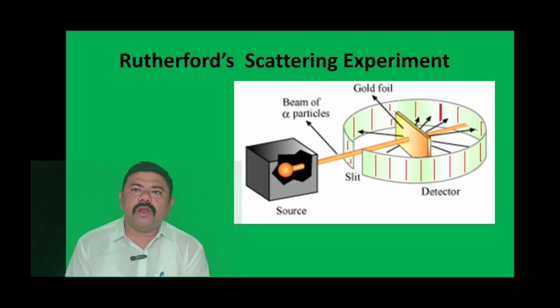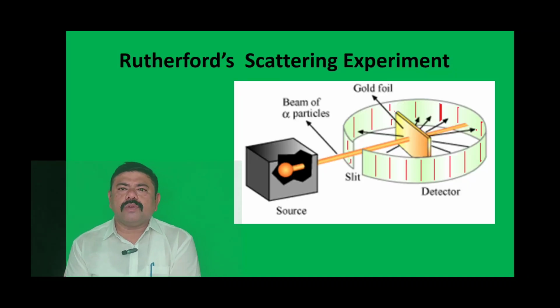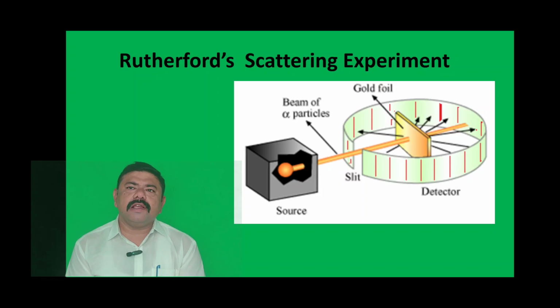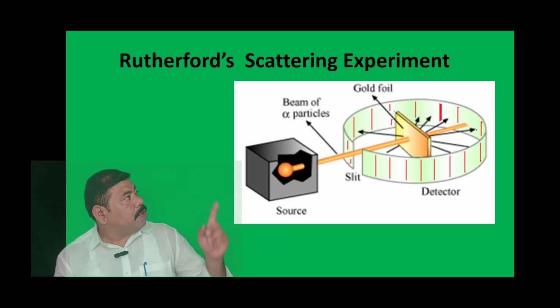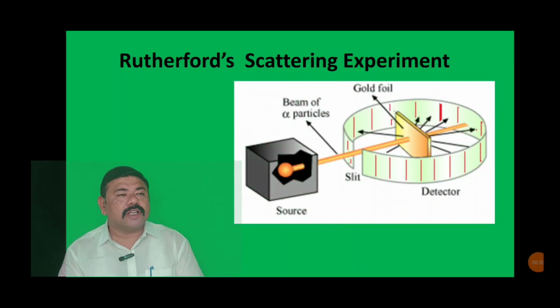Now we are coming to Rutherford's nuclear model of an atom. Remember, Rutherford studied the inside of the atom by his celebrated scattering experiment, and he put forth the nuclear model of an atom in the year 1911. So what was the experiment of Rutherford, which is known as the scattering experiment? You can see here the diagram of the scattering experiment.